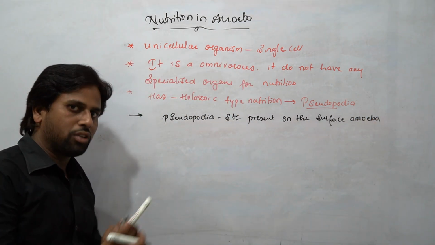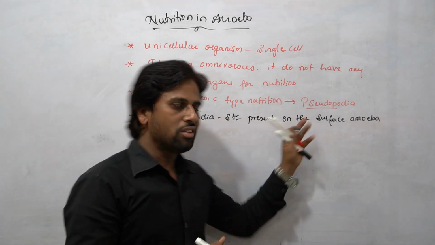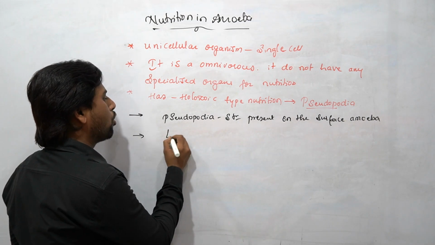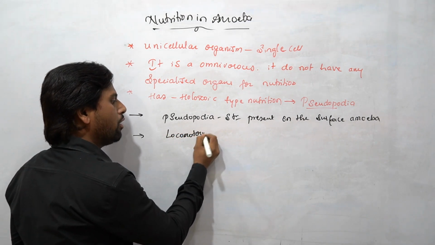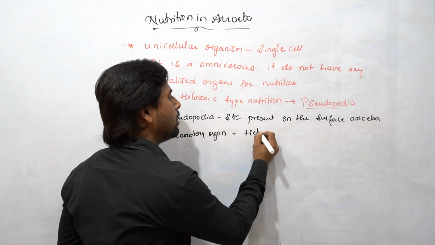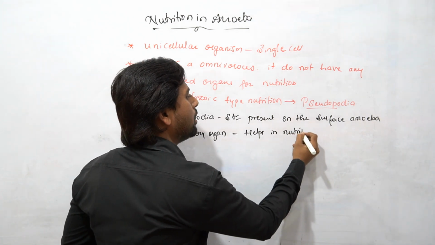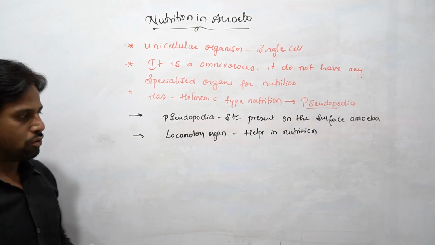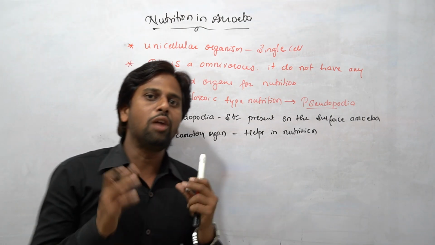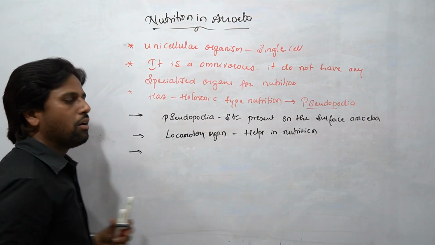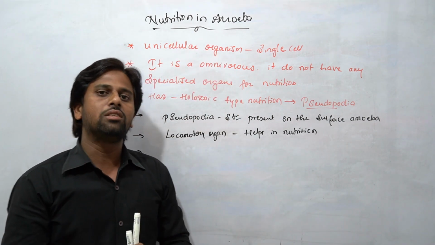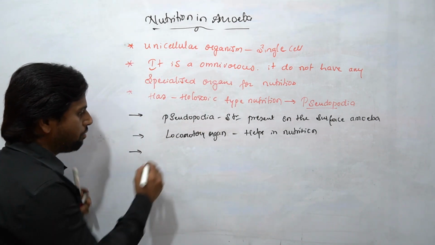So pseudopodia are the structures present on the surface of amoeba, which also act as locomotory organs, students. Apart from being a locomotory organ, it also helps in nutrition. Here, amoeba is going to complete its entire process of nutrition with the help of 5 major steps.